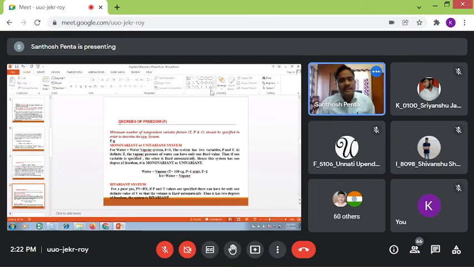Now the next one is degree of freedom. What is the definition of degree of freedom? The minimum number of independent variable factors that should be specified in order to describe the equilibrium system. That means to study any equilibrium system, first of all you are required to fix the temperature, pressure, and concentration. These are mandatory as per the Willard-Gibbs scientist. He considered three independent variable factors: temperature, pressure, and concentration.